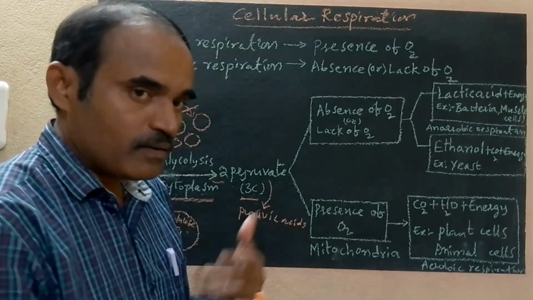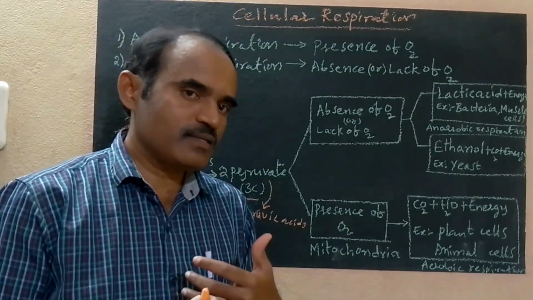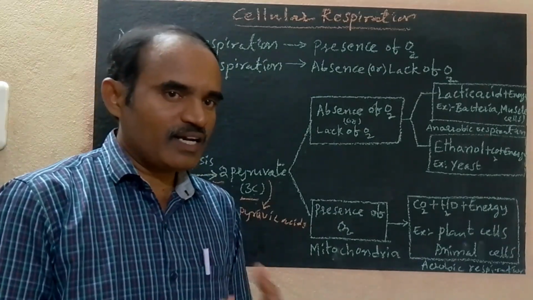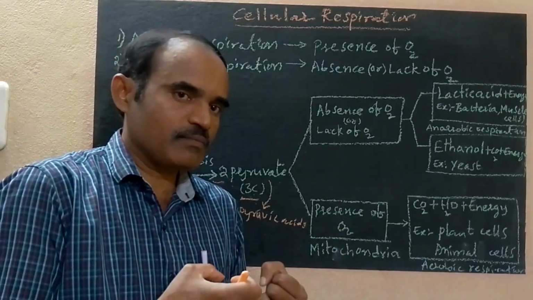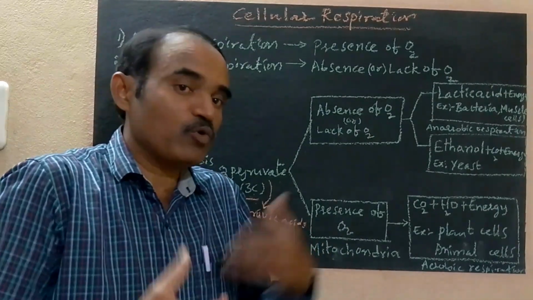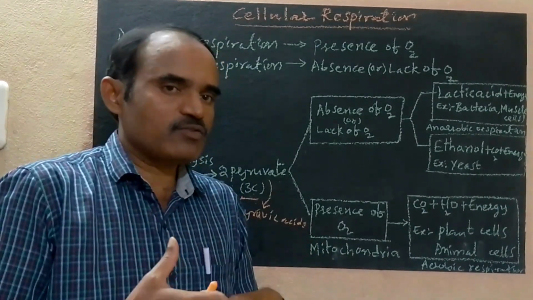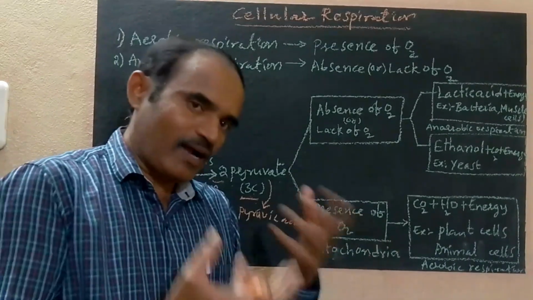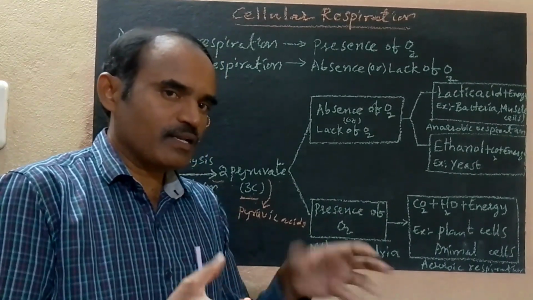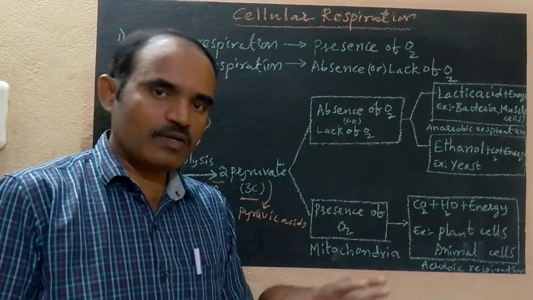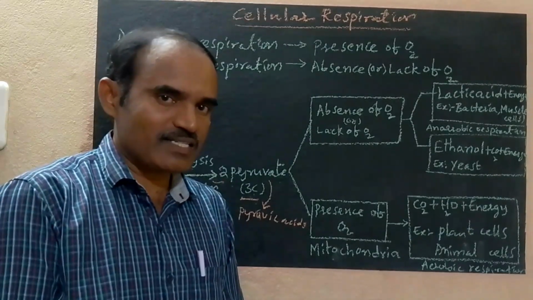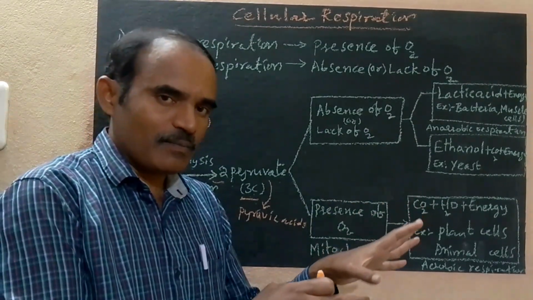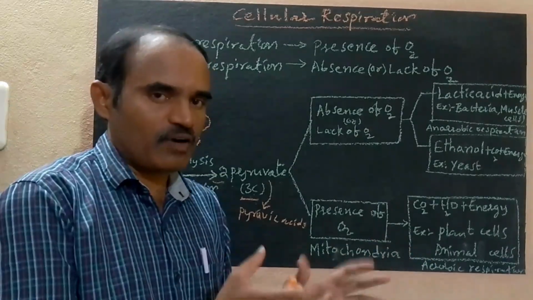when we are doing strenuous exercise, lifting heavy objects, pushing heavy objects, we need more energy. At that time also our body cells produce energy without oxygen, even in lack of oxygen. So at that time also our body cells get energy, in the absence of oxygen, lack of oxygen.